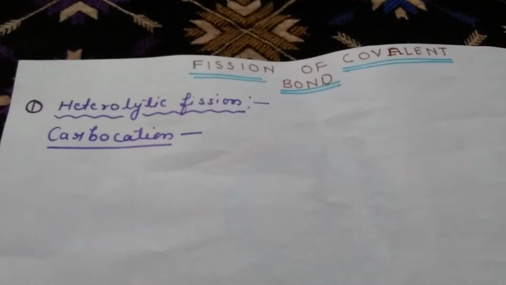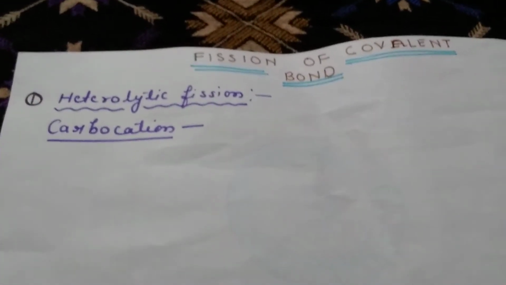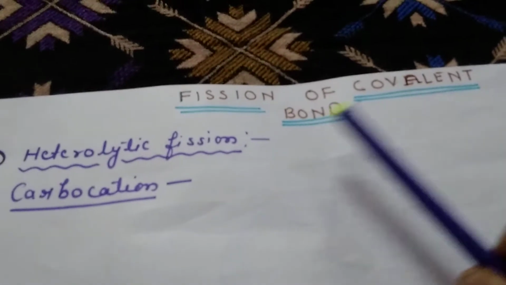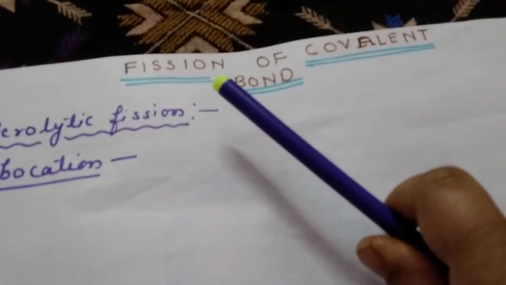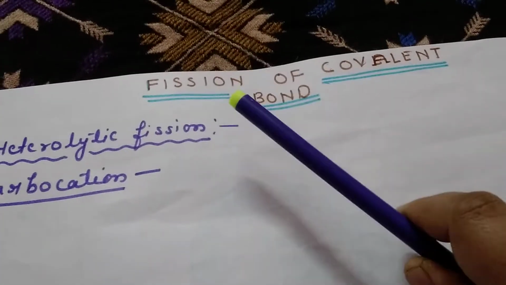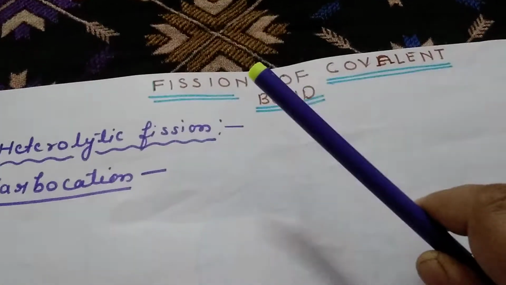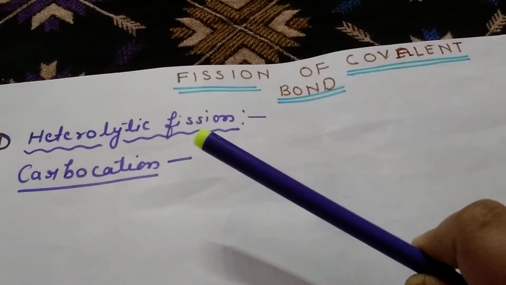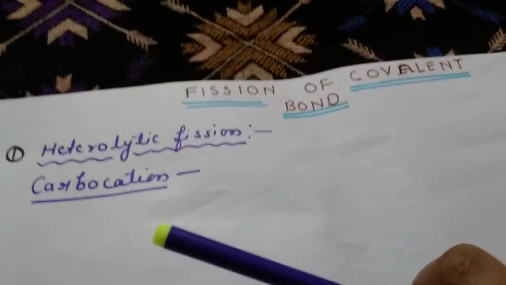Hello students, today we will study about carbocation and carbanions. Carbocation and carbanions are formed by fission of covalent bond. What is the meaning of fission? Fission means breaking or cleavage. And that cleavage takes place in two ways. First one is heterolytic fission and another one is homolytic fission.